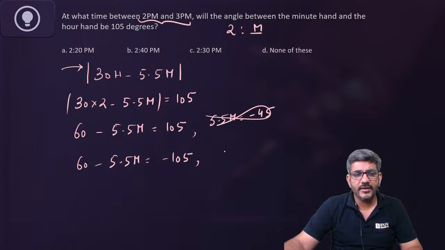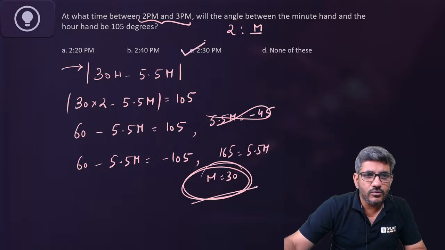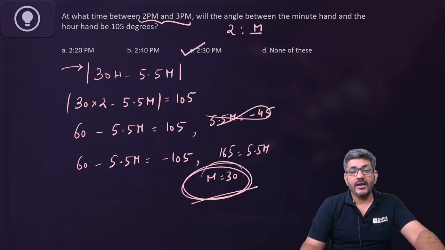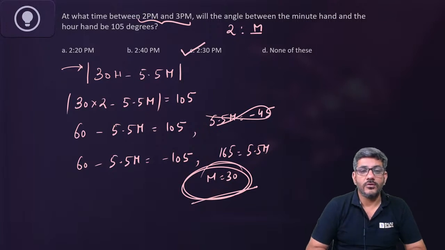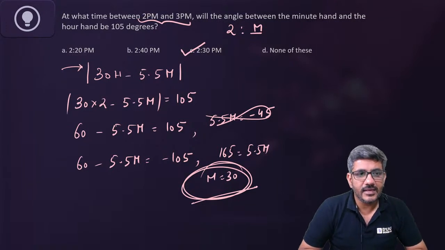इसका मतलब ये है आपका 165 is equal to 5.5 m. This gives me m as exact 30. That means at 2:30 the angle between the two hands will be equal to 105 degrees. At 2:30 the angle is going to be 105 degrees and that is the right answer for us.